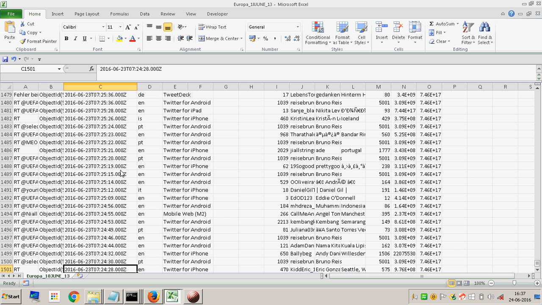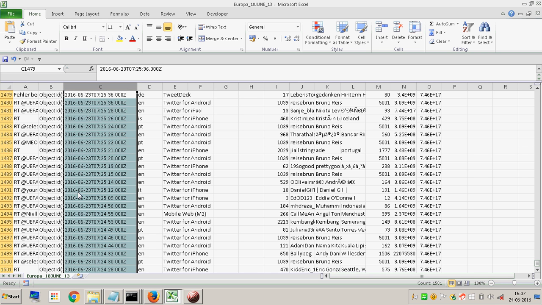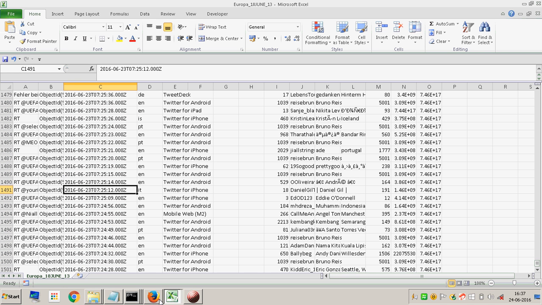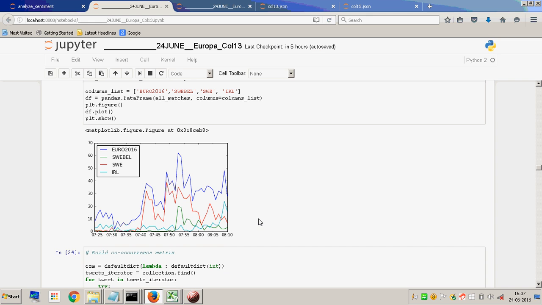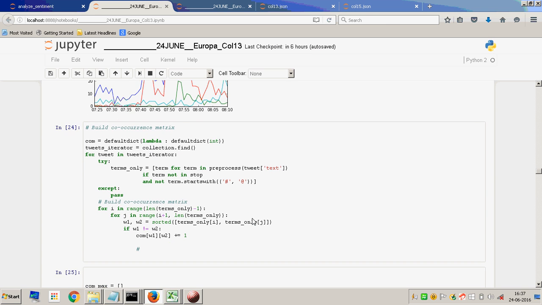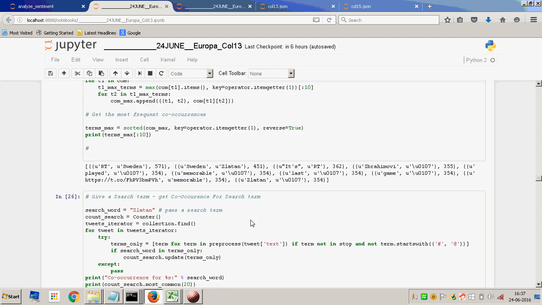So less than an hour, and you have 1,501 tweets which have been collected. This is a much more compact time window.